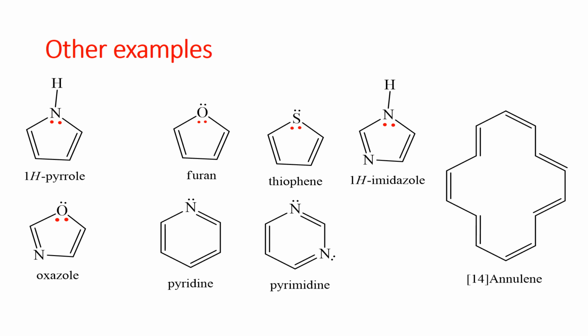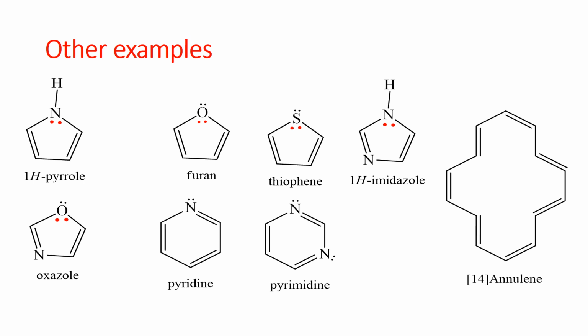When you look at the 6-membered rings, pyridine and pyrimidine, these are standard aromatic compounds. Here the lone pairs of electrons on nitrogen do not participate, but we already have 6 electrons in the rings of pyrimidine and pyridine.